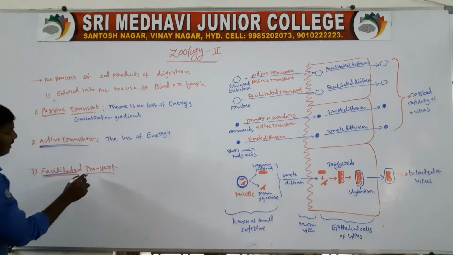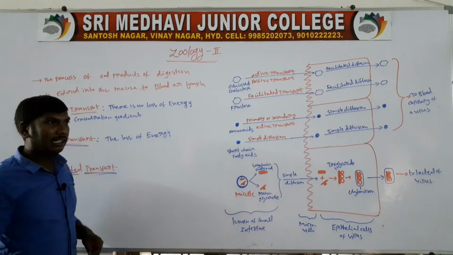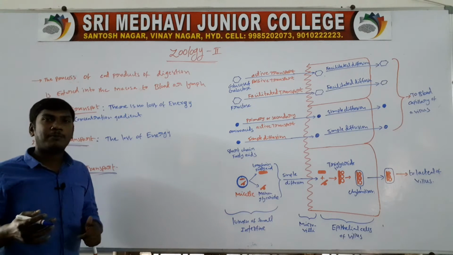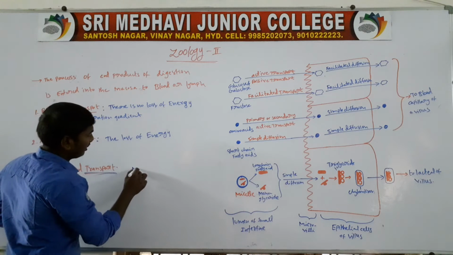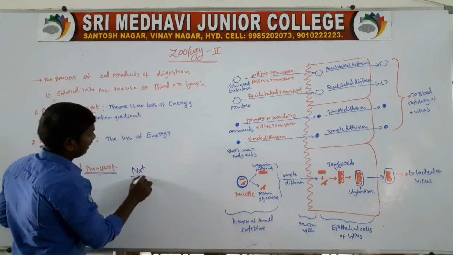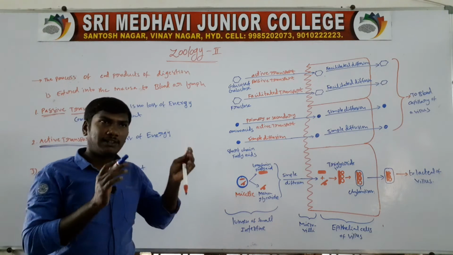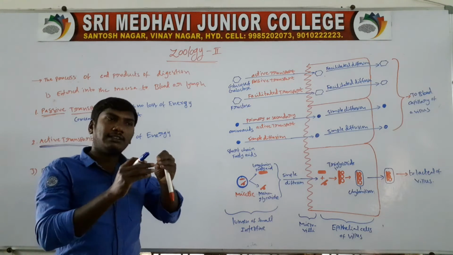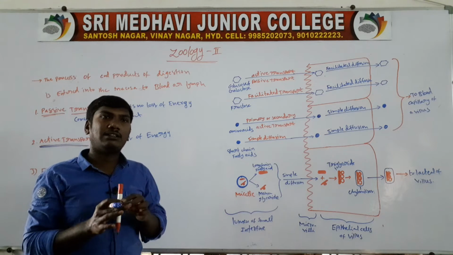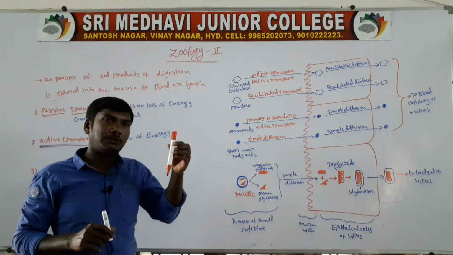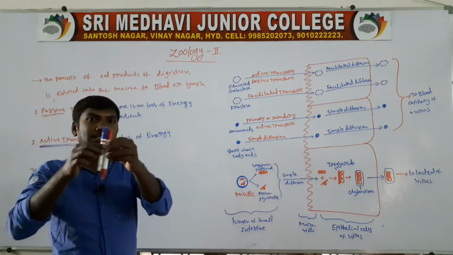Third one, facilitated transport. In facilitated transport, the digested food material is transported along with another molecule, like sodium, Na plus, an electrolyte. The food material is not transported alone; it moves along with the electrolyte, and these two are transported together.